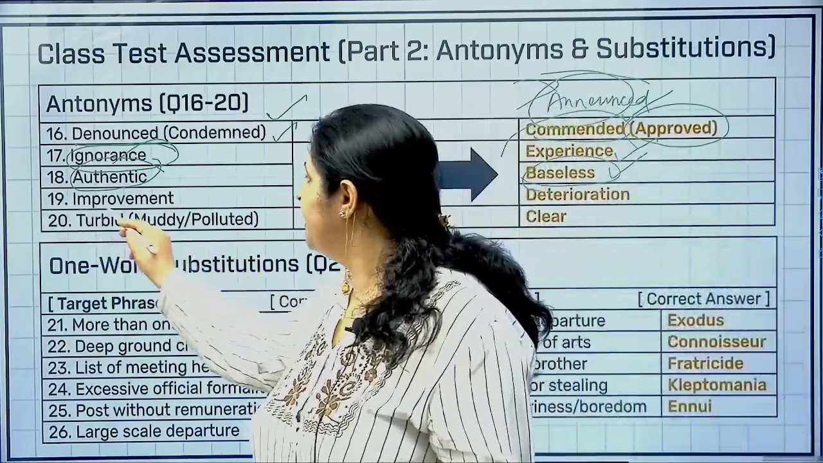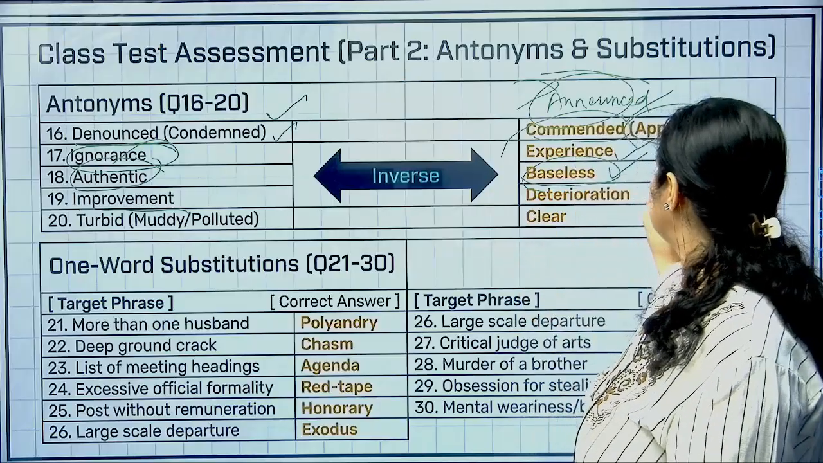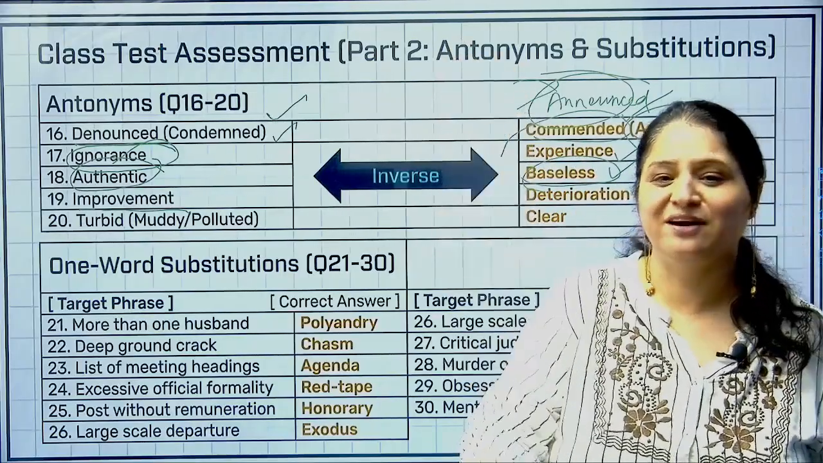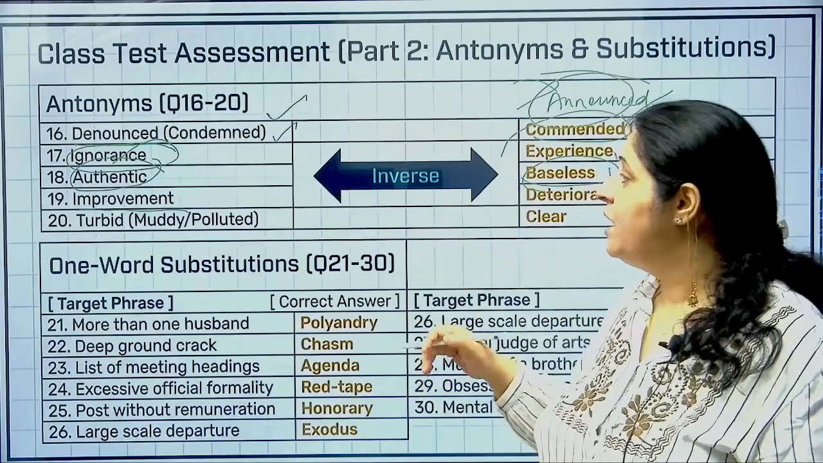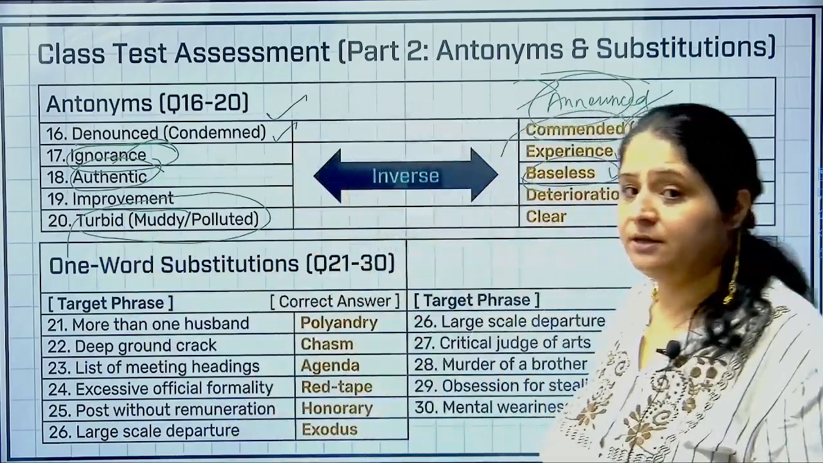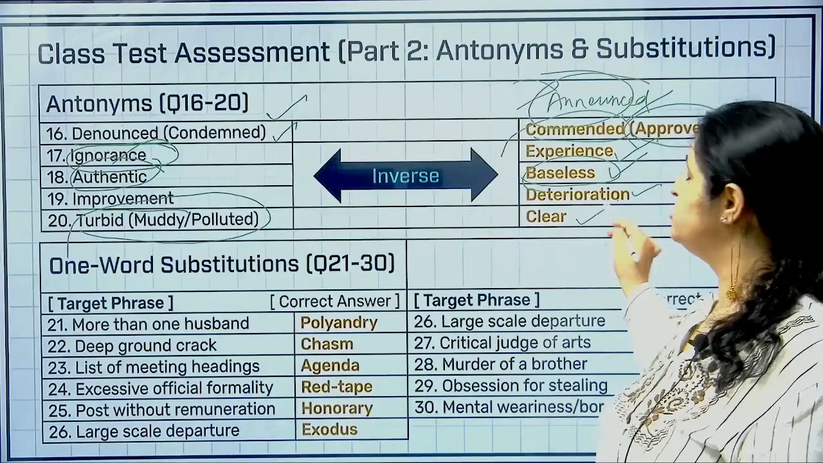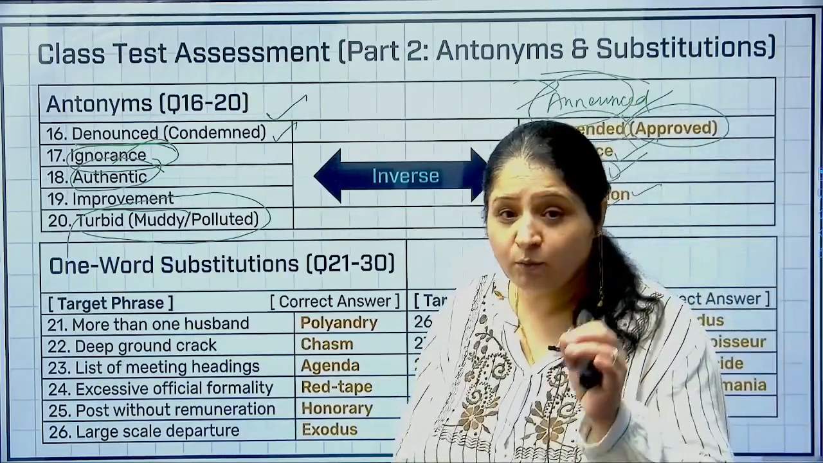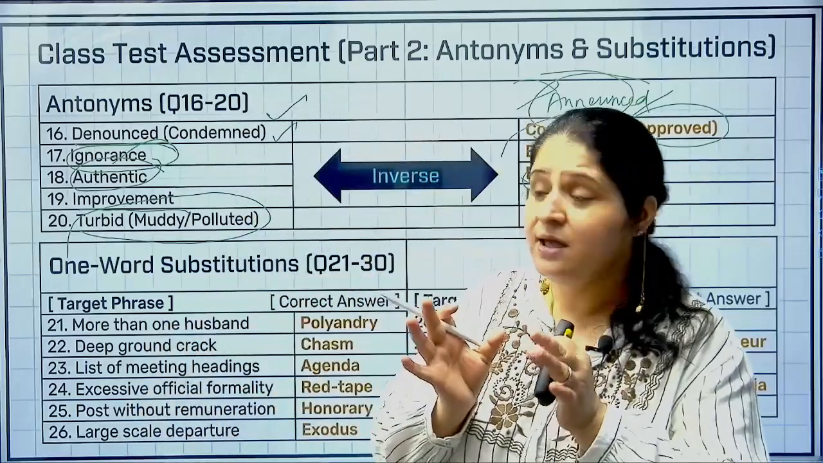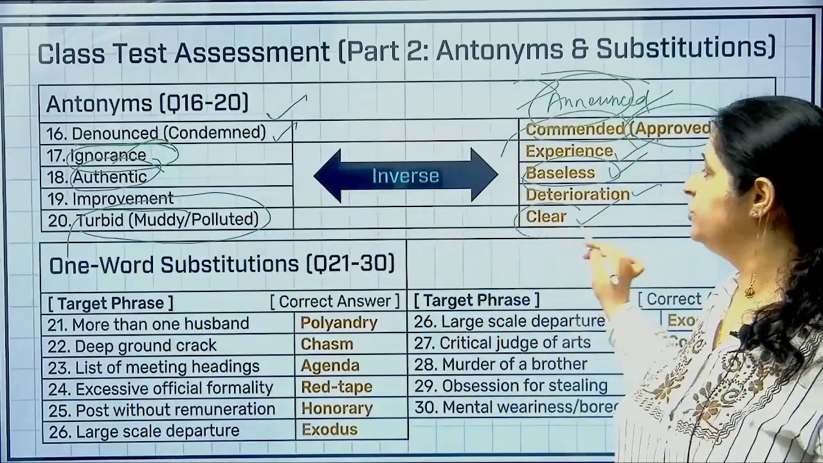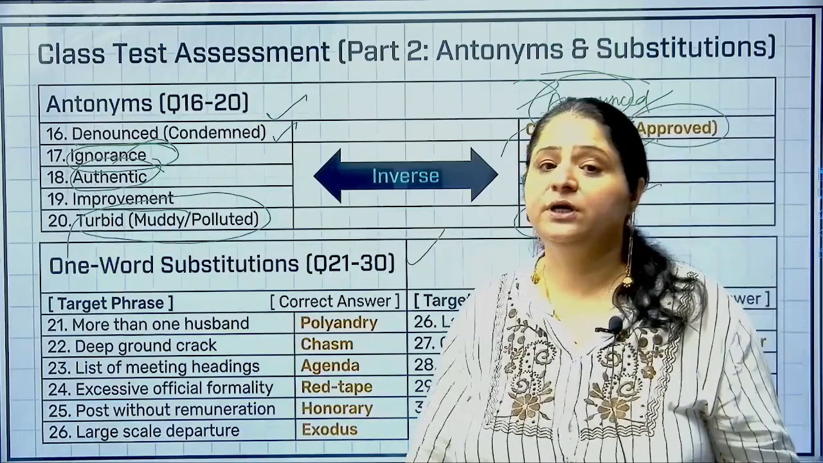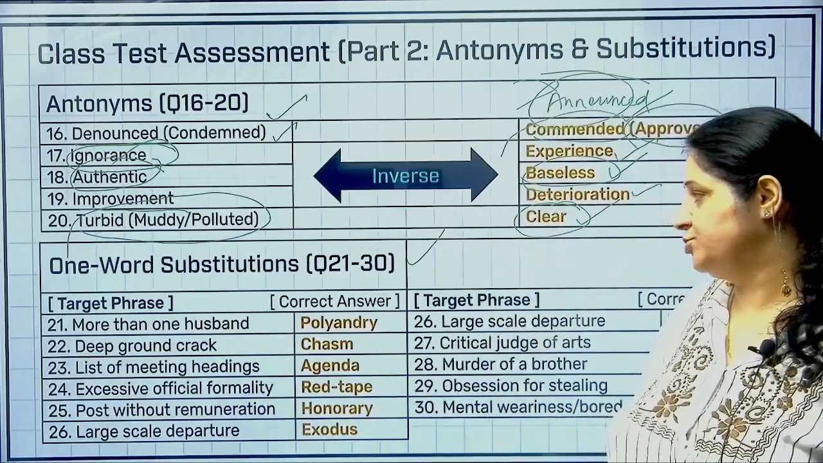All right, improvement. You know what is improvement? So the opposite of it would be deterioration. Improve कर रहे हो आप और deteriorate कर रहे हो आप. You're going down, है ना, falling. All right, turbid का मतलब होता है something muddy, something polluted. That is turbid. And what would be the opposite? The opposite would be clear. अगर muddy water है, अगर turbid waters है, तो मतलब वो unclear है, उसमें बहुत ज्यादा mud है, right? But on the other hand, clear would be the opposite of it. ठीक है?